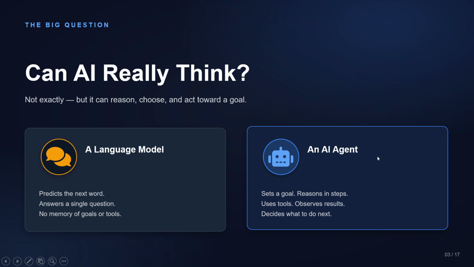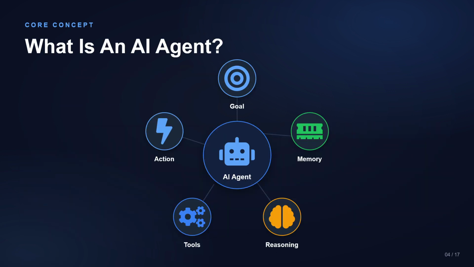And let us see what exactly an AI agent is. Think of it as an intelligent assistant that can work independently to achieve a goal.